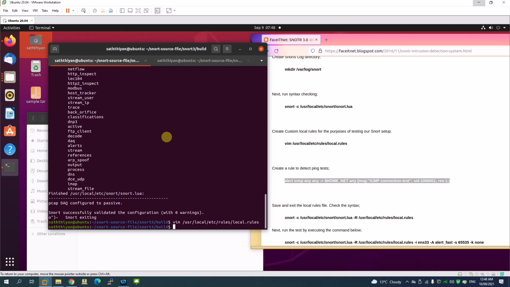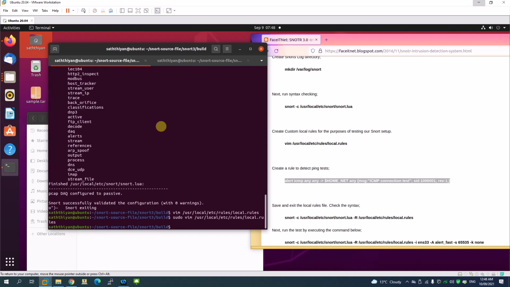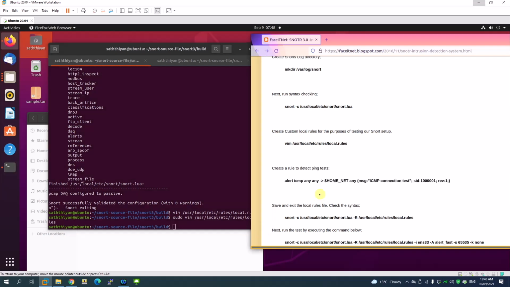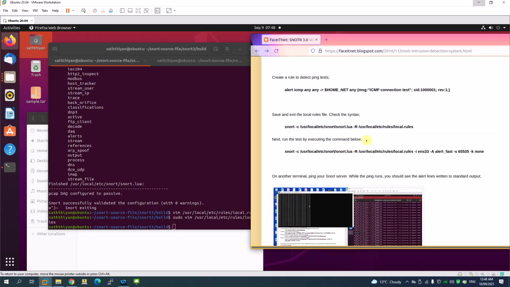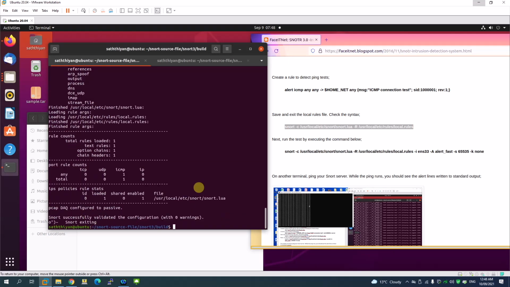So I'm going to use the sudo command, right, and I'm going to paste it, and we are going to write and quit, right? So the command is done. Now this is where we run the command. Copy that. Let's go check the syntax to see whether we have written everything right. Yep, it's successfully validated, no errors.